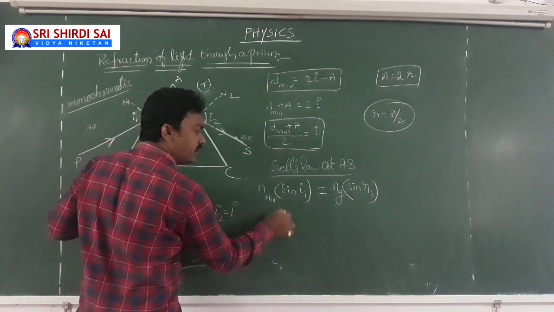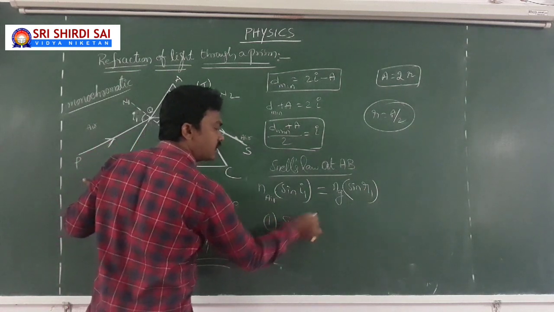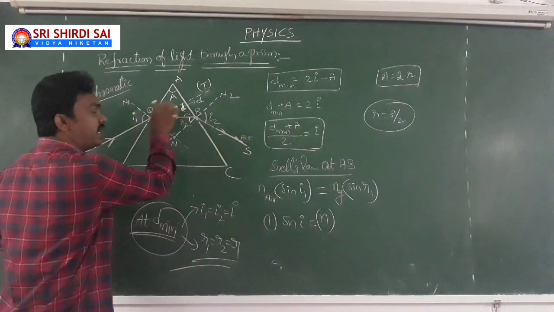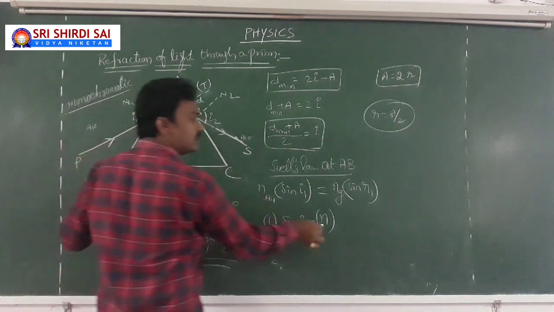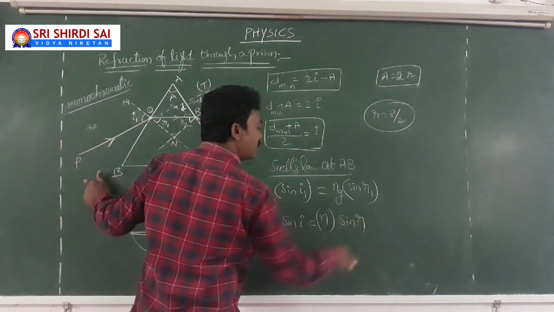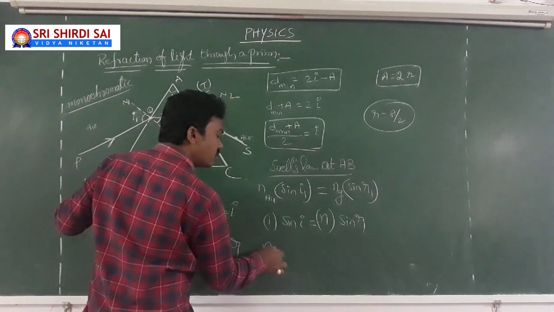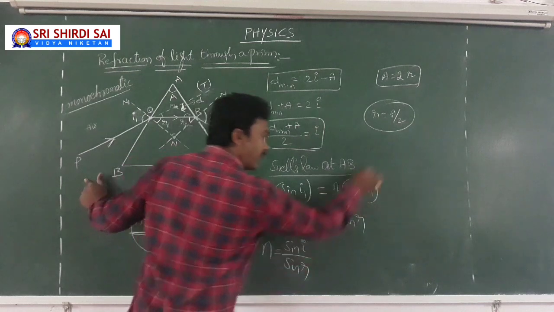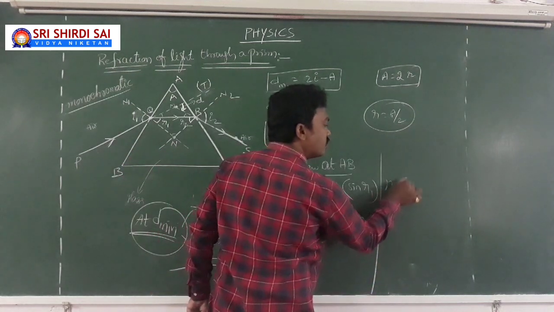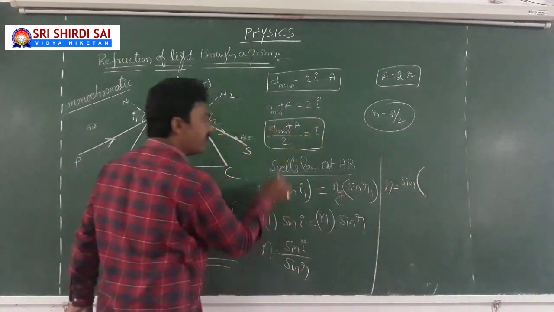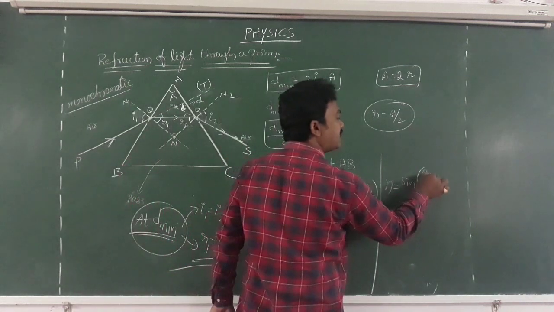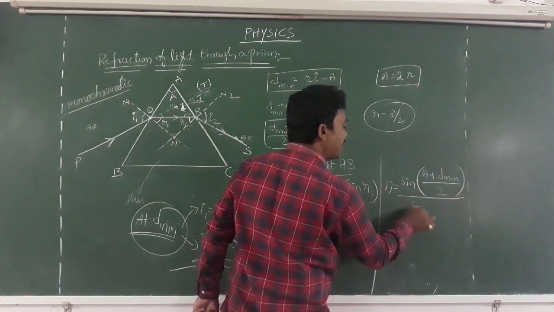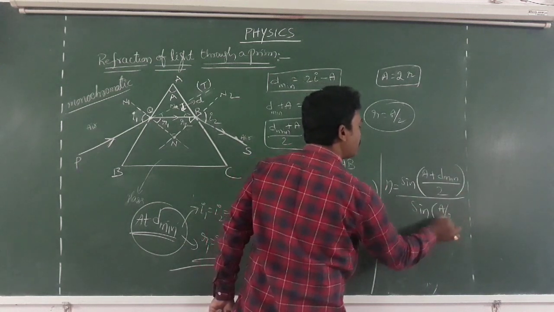Then refractive index of air into sin I is equal to refractive index of glass. Let us suppose refractive index of material of the prism of the glass N into sin I. Then N equal to sin I by sin R. That is, N equal to sin of I value, A plus minimum deviation by 2, by sin R value, A by 2.